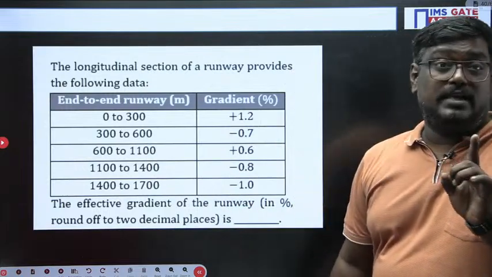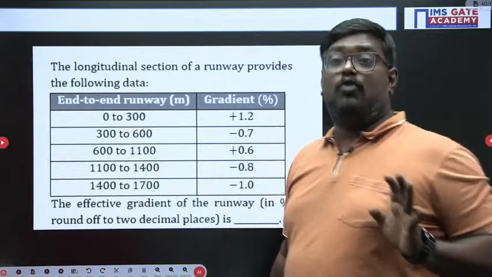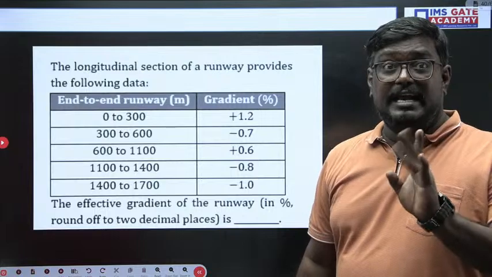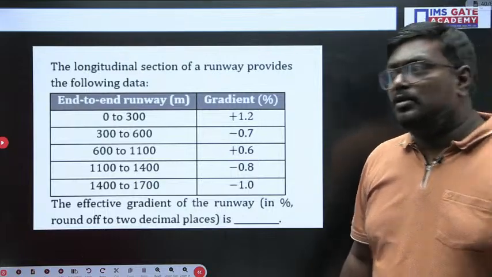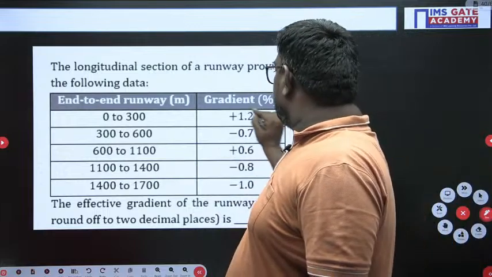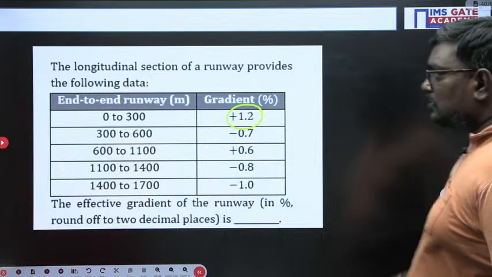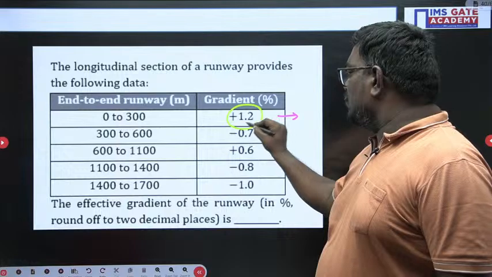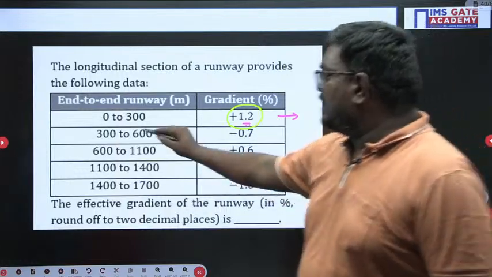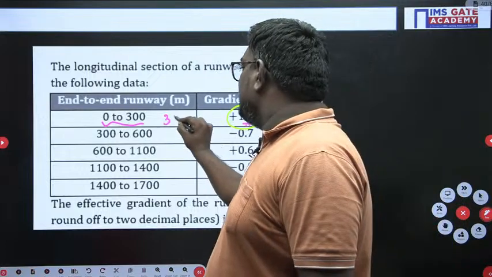Now, my dear students, let me tell you the very easiest method which I am following. Again and again I am telling you this is the easiest method you can follow. So here 0 to 300, it is how much, sir? 3.6, right, my dear students? See, sir, the percentage, if they ask you, it is 1.2%. What is the height difference? 0 to 300, the difference is 300.